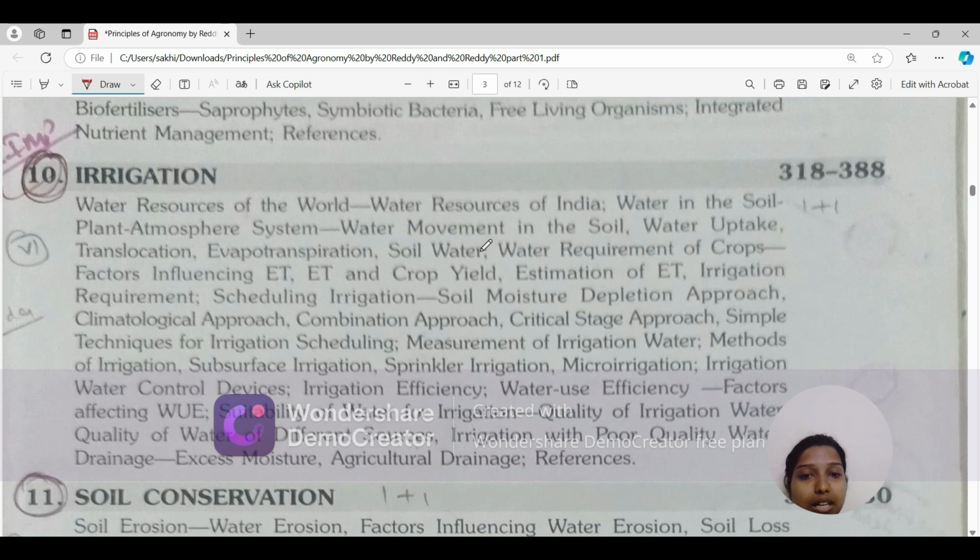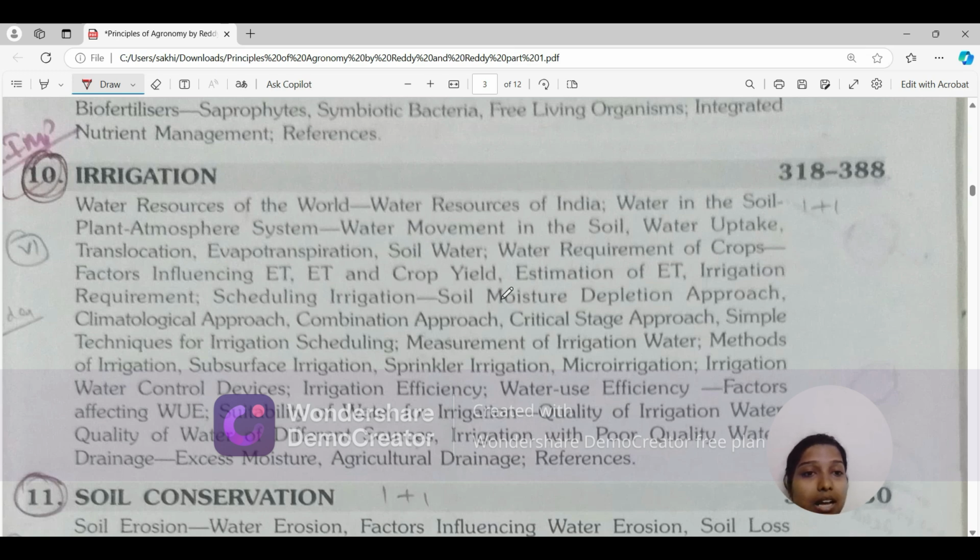ET, we will be studying soil water, water requirement of different crops, factors affecting ET and crop yield, estimation of ET, how we can estimate evapotranspiration. Irrigation requirement we will be studying, like different crops have different irrigation requirements. Okay, and scheduling irrigation, meaning different crops require different amounts of water at different stages.